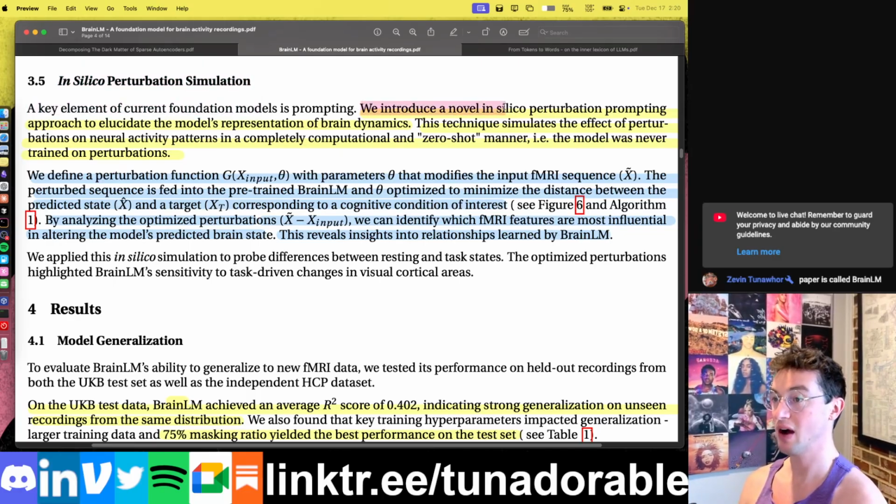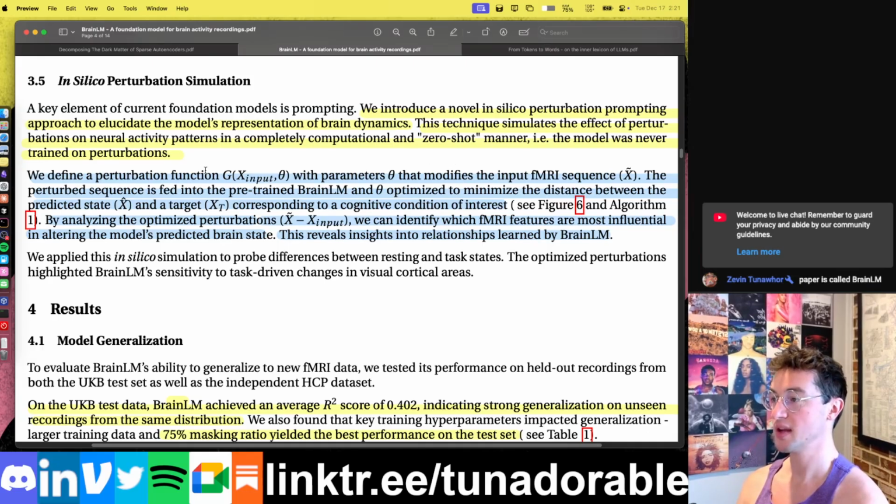So they introduce a novel prompting approach that is made to elucidate the model's representation of brain dynamics, right? This technique simulates the effect of perturbations, small messings with the neural activity patterns, in a completely computational and zero-shot manner, i.e., the model was never trained on perturbation. So they are going to create this new thing that we will see how it's useful in a second, where basically they define a perturbation function, G, right? And G has parameters, and it takes as input the actual fMRI brain data.